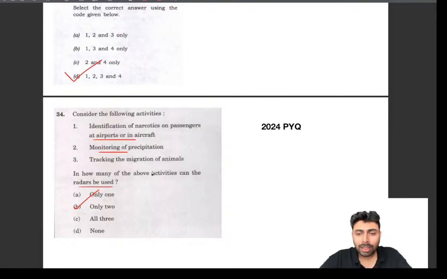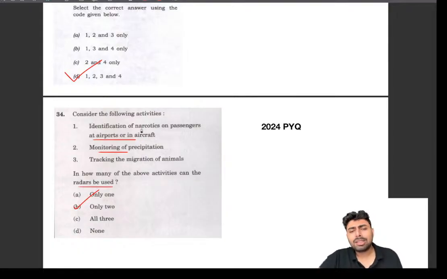But I have taken this question purposefully to warn you not to go by that logic, that there will be one thing that will be purposefully given wrong by the UPSC. No, you have to have an idea of what radar is. It's radio detection and ranging. They send a radio signal, and by comparing the signal that is sent and received, we make an interpretation. It is mostly used in tracking and monitoring, especially tracking of missiles and fighter aircraft, and other applications like precipitation and tracking of animals.